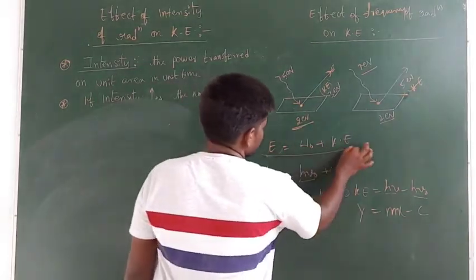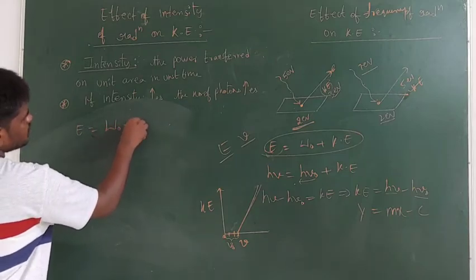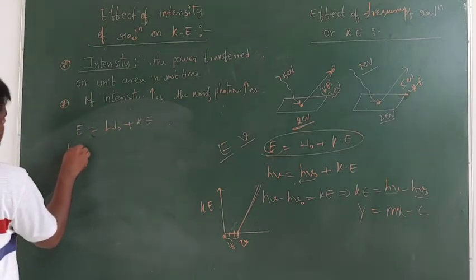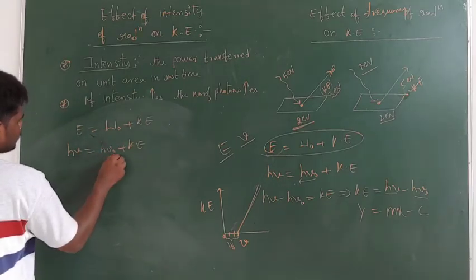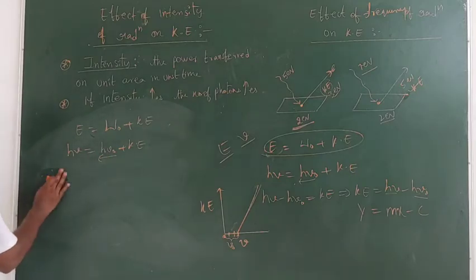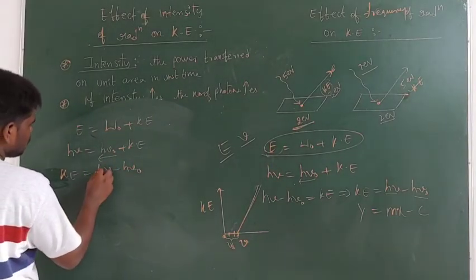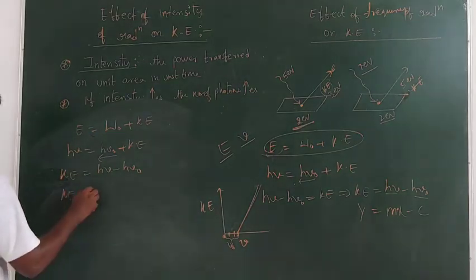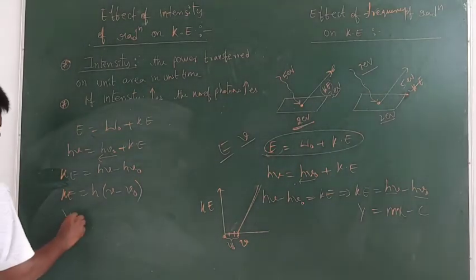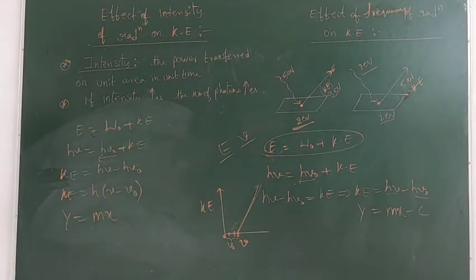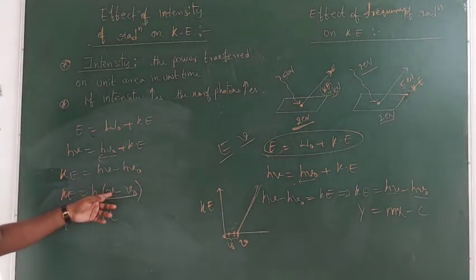So right, guys, now let us take the starting equation only. E is equal to W naught plus kinetic energy. Now you know E means h nu, W naught means h nu naught, plus kinetic energy. Now you bring this one on this side, then you can write the equation: kinetic energy is equal to h nu minus h nu naught. Now take h as common. So kinetic energy is equal to h into nu minus nu naught. Now you see this is in the form of y is equal to mx. X means here nu minus nu naught, the frequency of the radiation minus the threshold frequency of the metal.